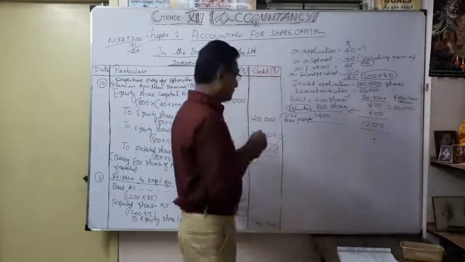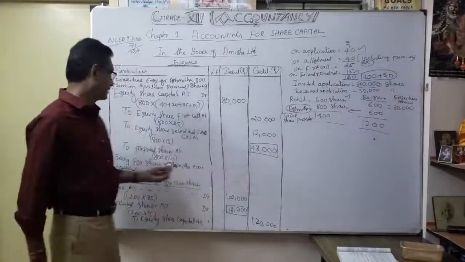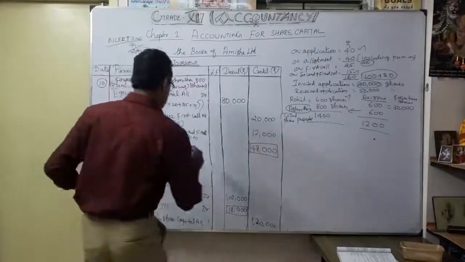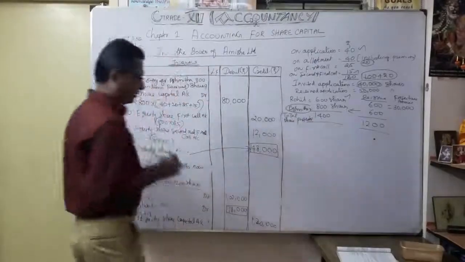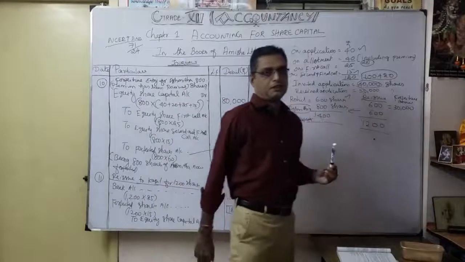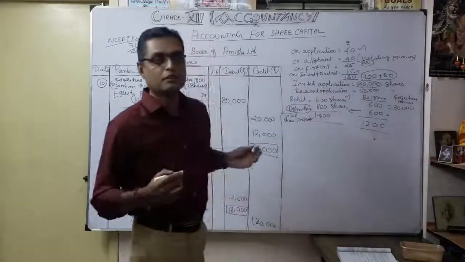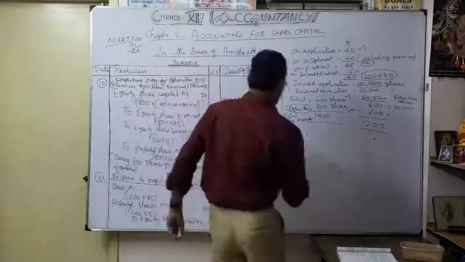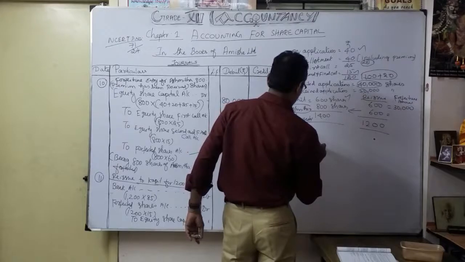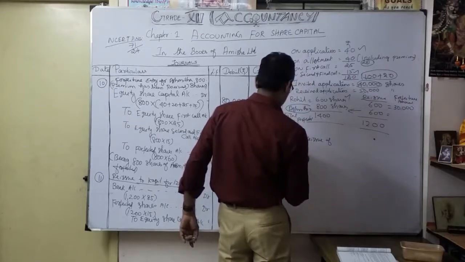But for Asmita, if the entire 800 shares, we can consider 48,000. But only 600 shares are going to be reissued. So how much money are we going to add here? For that, we calculate the gain on reissue of Asmita.